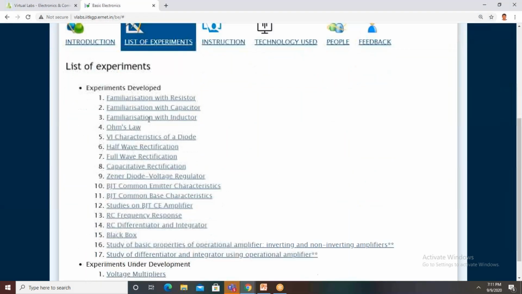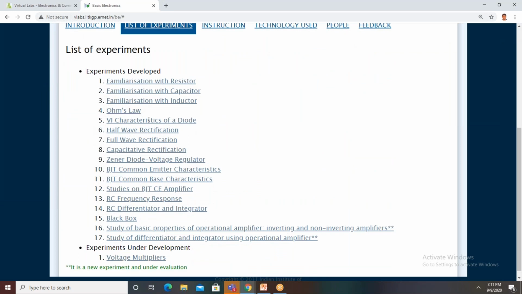Even here there are the RC integrator and RC differentiator, which we will study in pulse and digital circuits. These all come under electronic devices and circuits. Especially experiment number 14 belongs to pulse and digital circuits, PDC. Then there is the study of basic properties of operational amplifier, inverting and non-inverting amplifiers. This is one of the experiments in linear IC applications, and the study of differentiator and integrator using operational amplifier.